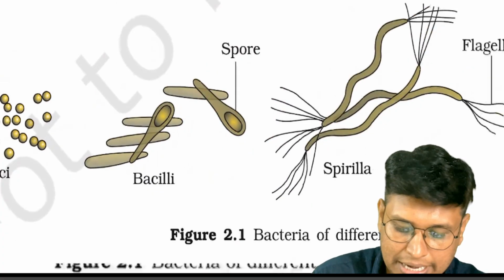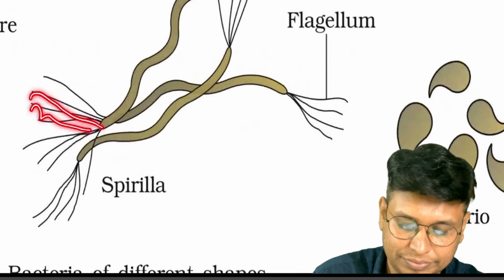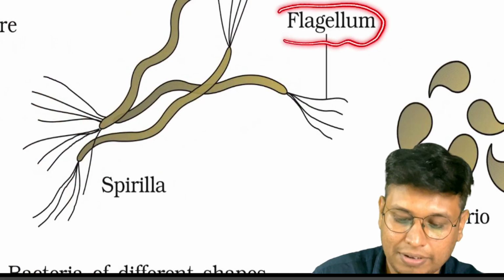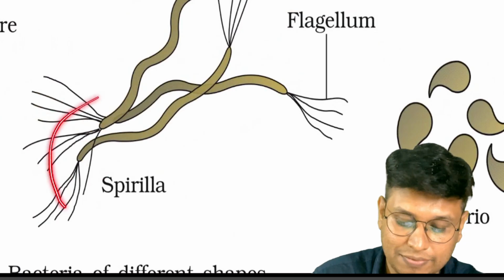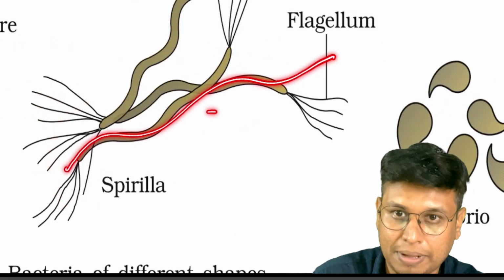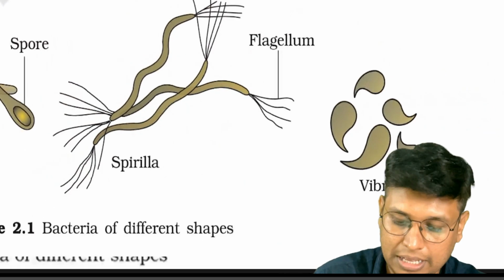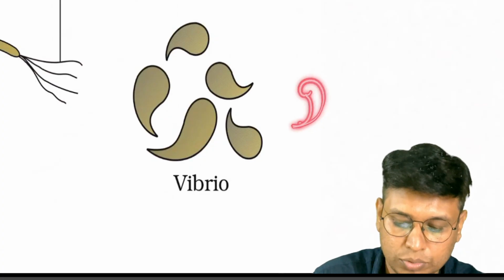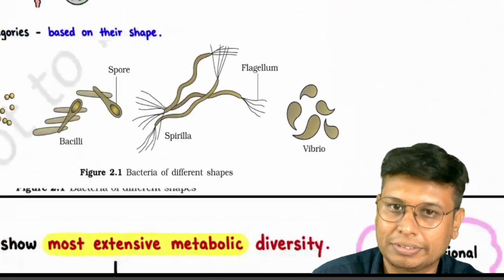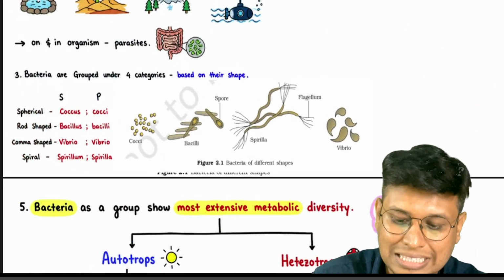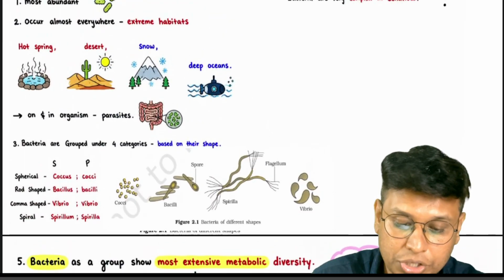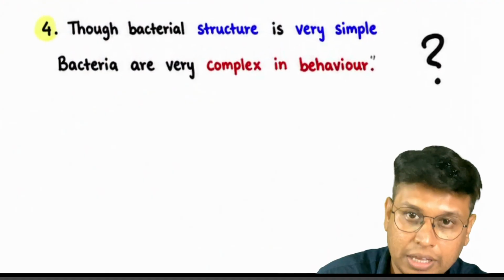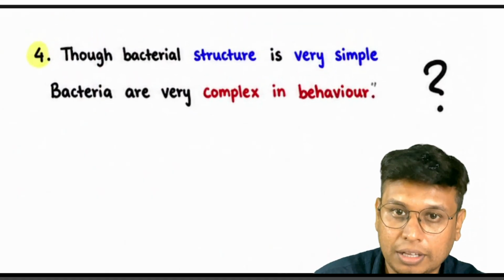Next we have spirilla. These have flagella present at the ends. A single one is called a flagellum, many are called flagella, and this is like a spiral, so it is called spirilla. Next we have vibrio. Vibrio is like a comma, so it is called comma shaped. Simple. So this is the introduction of kingdom Monera, the first kingdom, and here we have a very good question.